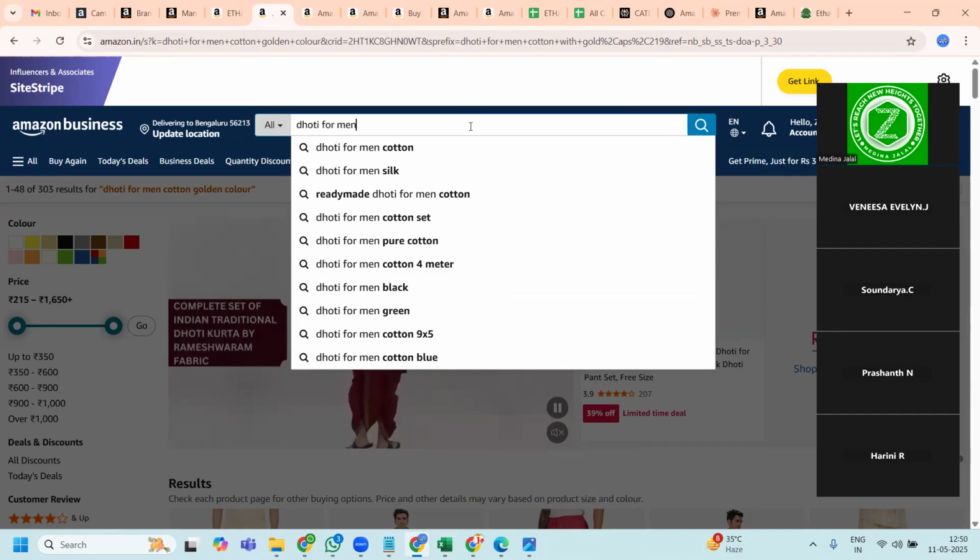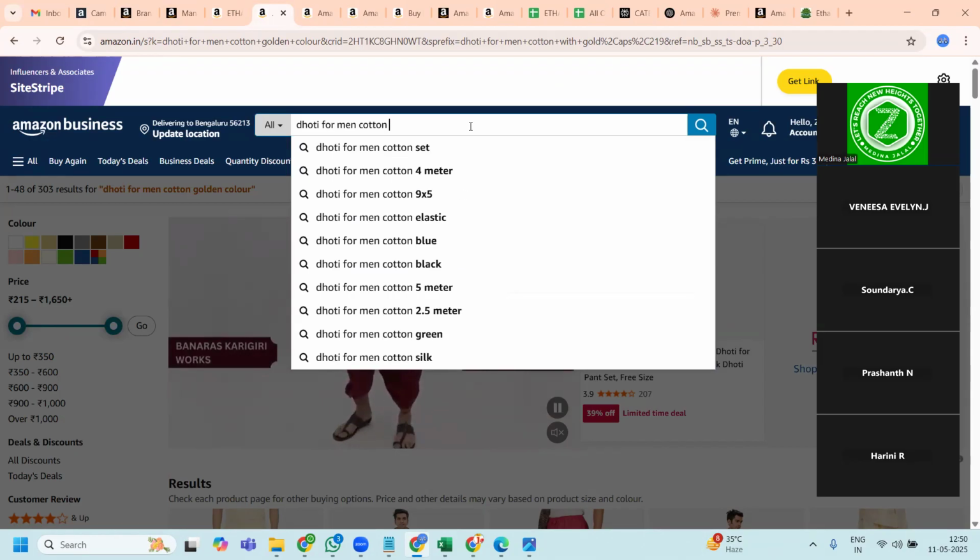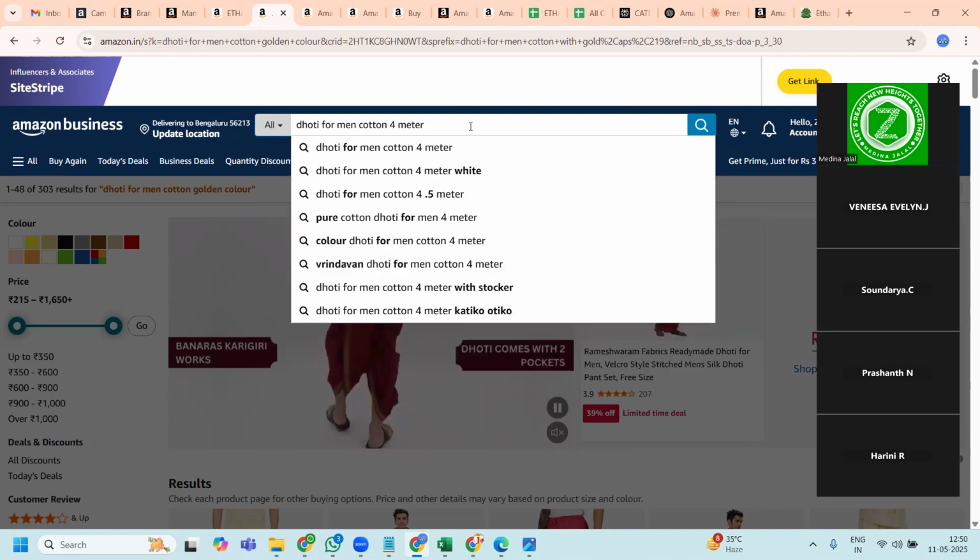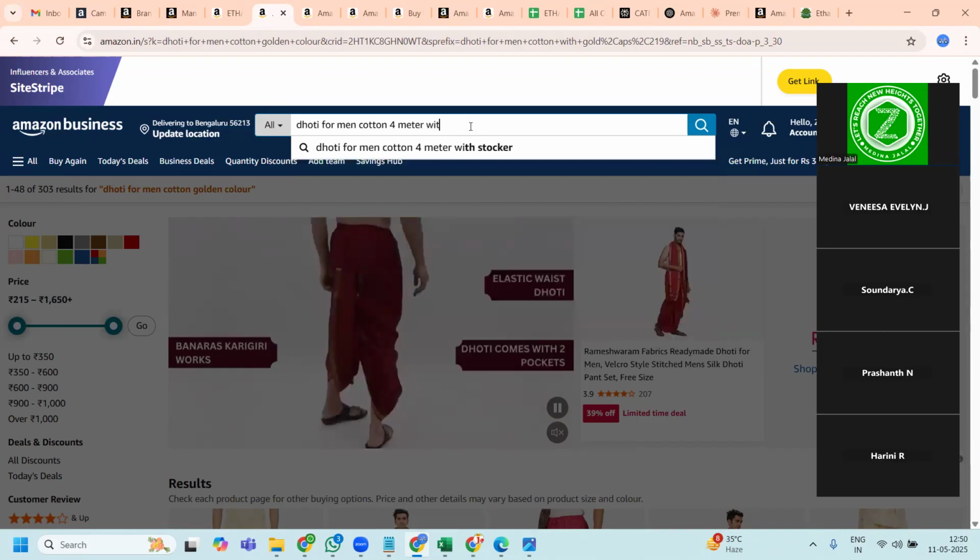I can see cotton, size is given, ready-made, unstitched or silk is given. So mine is cotton, so I would select cotton and then the other option is like I have 2 meters, so it is given 4 meters over here. So let me change that.